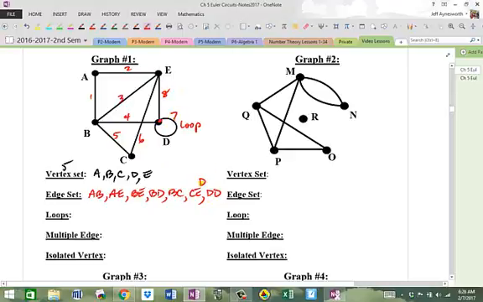So I see 8 right there. So we have 5 vertices, 8 edges. We have 1 loop, and that's DD. Multiple edges, I don't see any. There are no two vertices that are connected by more than one edge. So none right here, 0, and there are no isolated vertices. So when there are none, you just write down none, or you can put down, I guess, NA if you like.